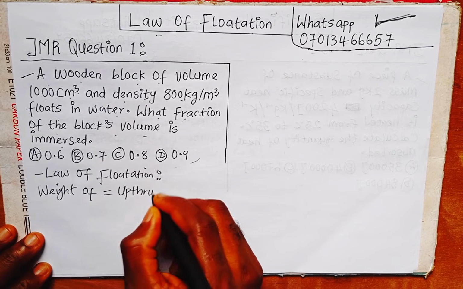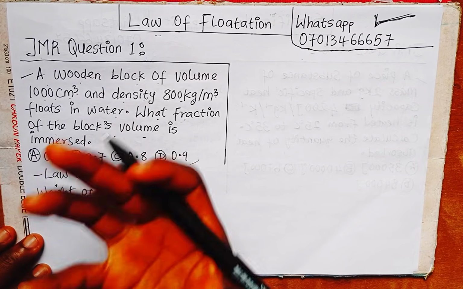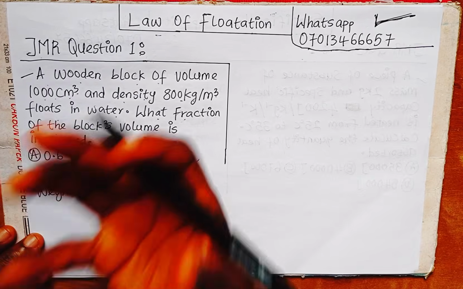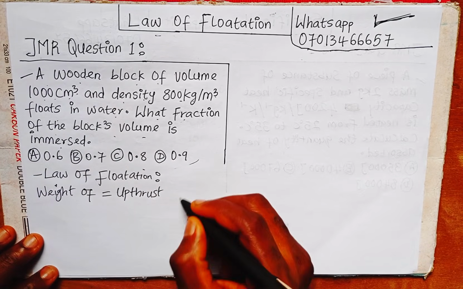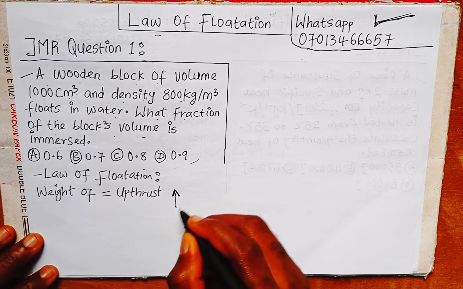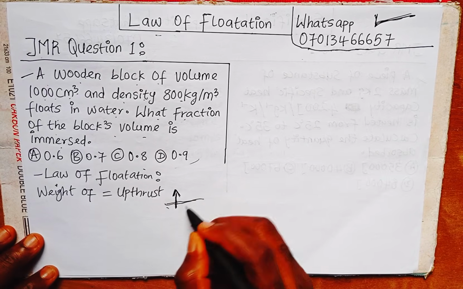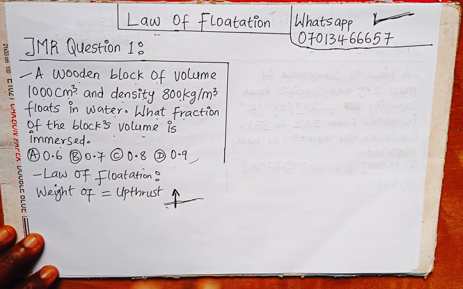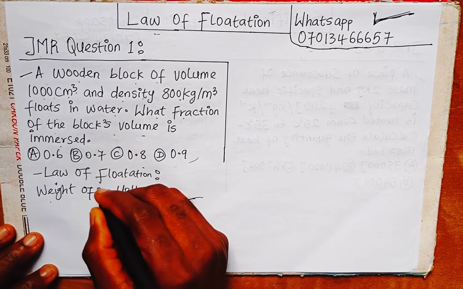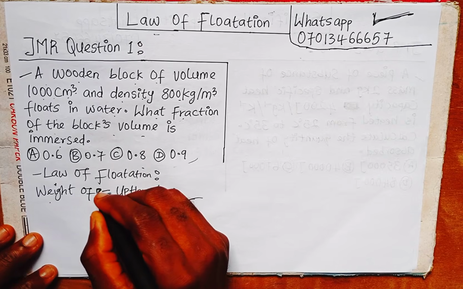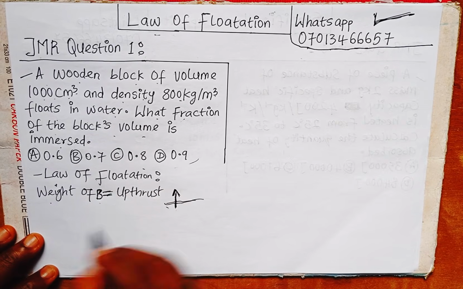Upthrust is that force that is pulling a body that is immersed in water upwards. Upthrust acts like this, pulling the body upwards. The water pulls the body up. That is why you sink only partially once you jump into water. It's because of upthrust. So the weight of the block is equal to the upthrust.